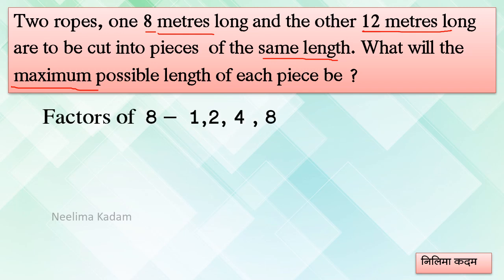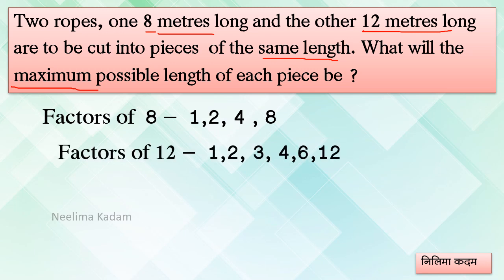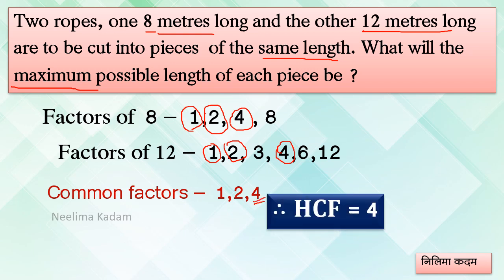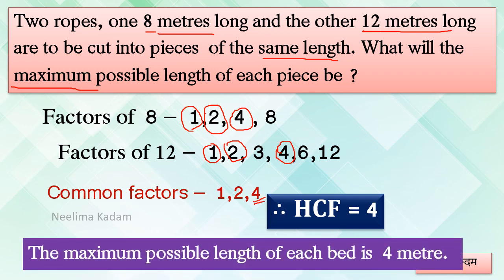Factors of 8. Factors of 12. Now of these, the common ones are 1, then 2 and 4, right? Now these are the common ones, and you write them only once. Common factors are 1, 2 and 4. Out of these, 4 is the highest one and therefore HCF is equal to 4, and the answer will be the maximum possible length of each piece will be 4 meter.